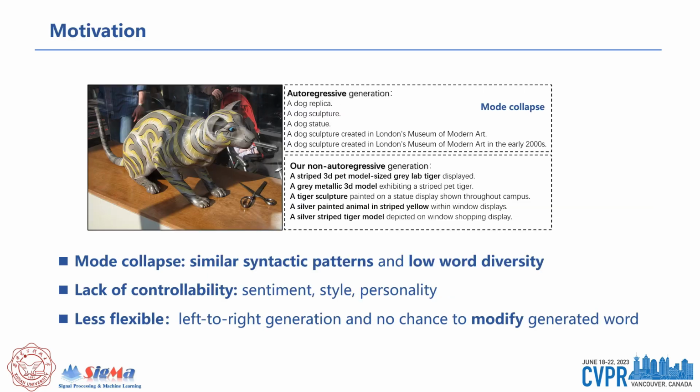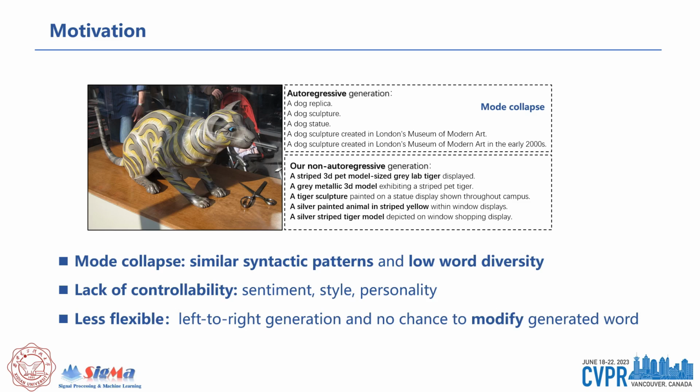However, previous zero-shot image captioning methods usually adopt an autoregressive language model like GPT-2 as their text generator, leading to a common generation problem, namely mode collapse. For a single image, previous methods have an unsatisfactory ability for generating diverse captions in various syntactic patterns and a large vocabulary, which is easy for humans. And human-like controllability such as sentiments and textual styles is unexplored for previous zero-shot image captioning methods.